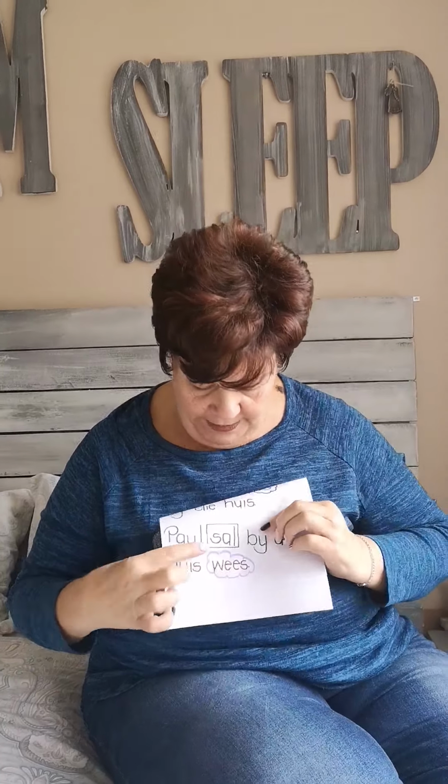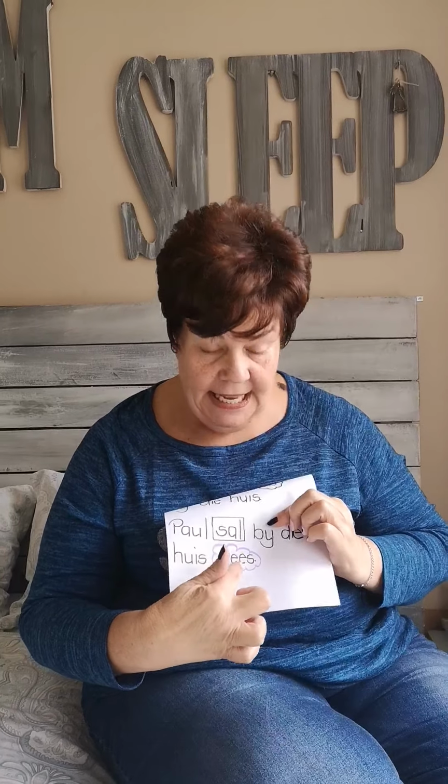If there's an is in the sentence and we want to change it to the toekomende tyd, I put sal in the place of is. Is moves to the end of the sentence, but it becomes wees. How do I spell wees? W-E-E-S. Please repeat for me. Is changes to wees. And this is in the future tense. Alright? I put sal in the place of is. Is goes to the end of the sentence and it becomes wees. The rest of the sentence stays the same.